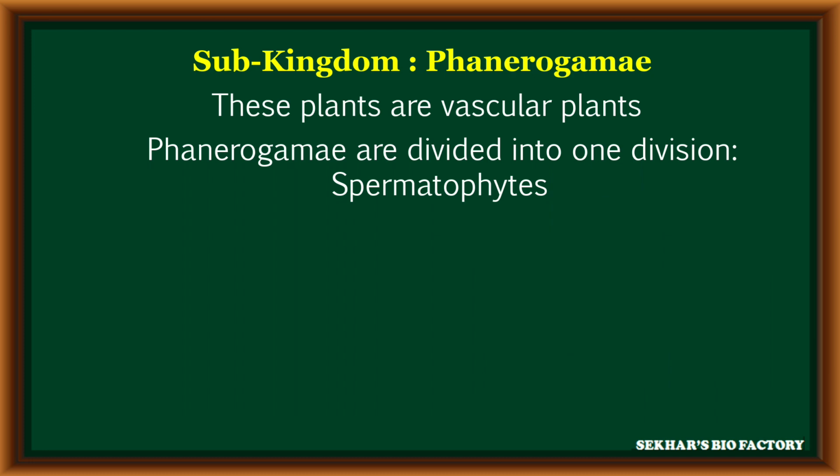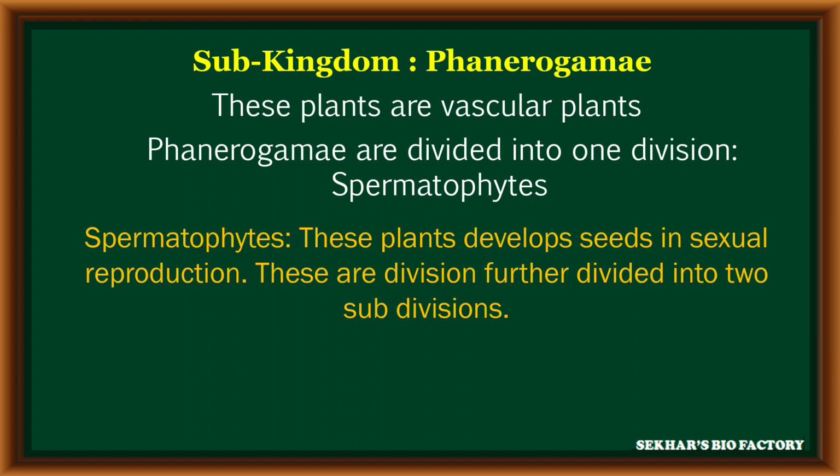The phanerogams are further divided into only one division. It is called spermatophytes. The spermatophytes can develop seeds as a product during sexual reproduction, and further these spermatophytes are divided into two subdivisions. The first subdivision is gymnosperms and the second subdivision is angiosperms.